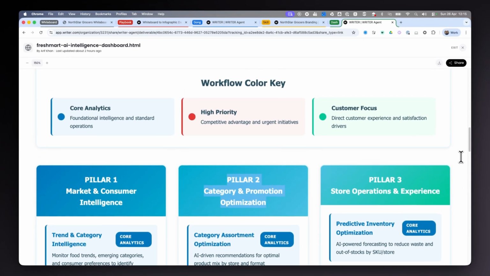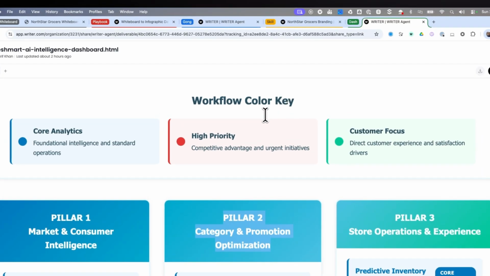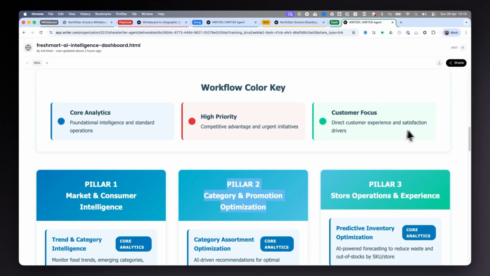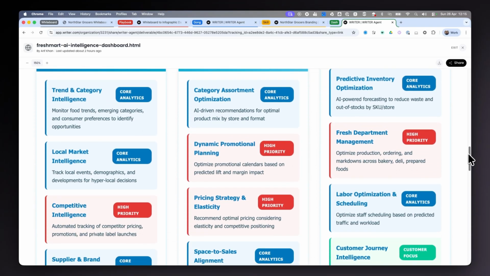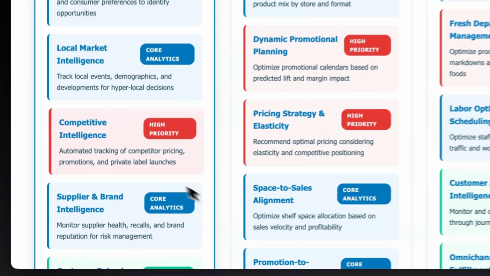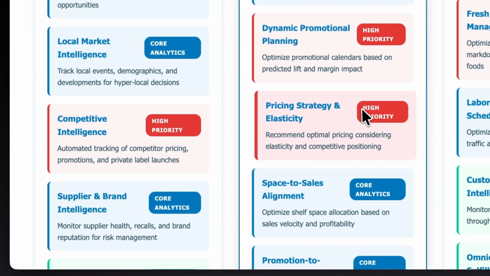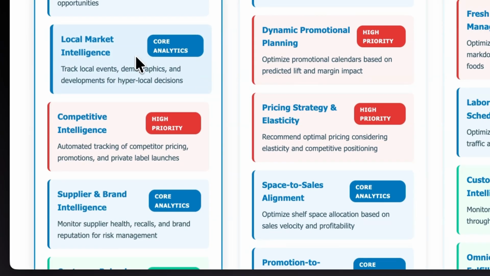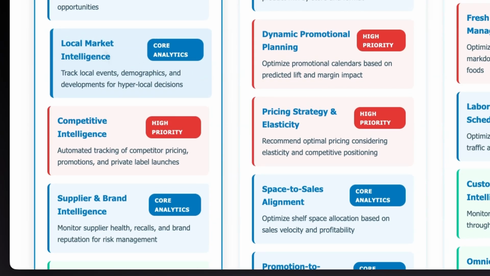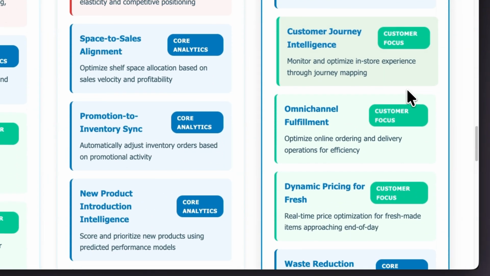Here's a crucial step. We can see that the colors have fed through as well. Now, we did not define in our whiteboard image what the blue, red, and green stood for, but we did describe it in our call transcript, and you can see that Writer Agent has been able to pull through those definitions directly into our dashboard. It's also preserved the color coding, so the items that are high priority are coming through as red, the items that relate to core analytics are correctly labeled as blue, and we've also got the customer focus items in green.